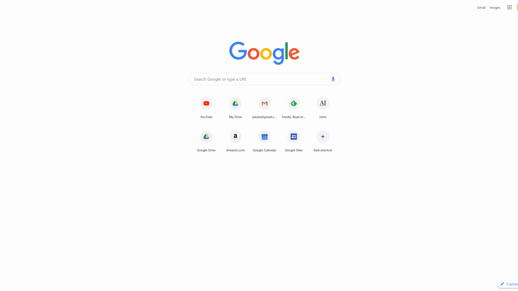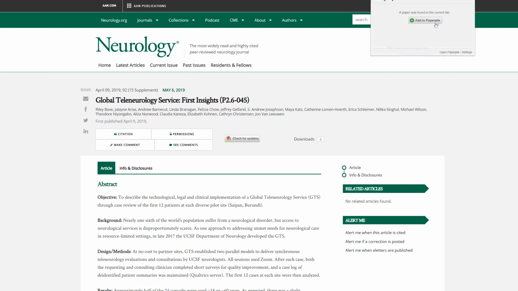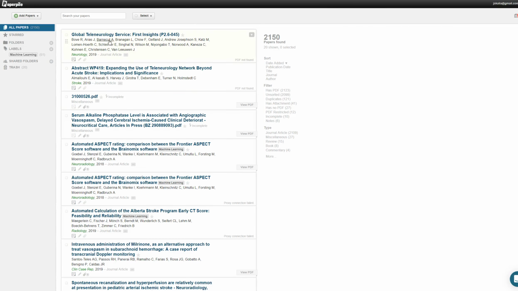If I am on a website, for example a neurology website, and I have this particular article, I have a Chrome extension where I can click the button and just say add to PaperPile, and it's going to import. It tries to start importing the PDF, but it has not been able to get the PDF, exactly like how Read by QxMD and Browzine are trying to do: error finding PDF. So if you go back up here, this is the Global Teleneurology Service Insights, and you can see that it's not able to find the PDF. What you can do is say auto download, and sometimes it works and sometimes it doesn't.